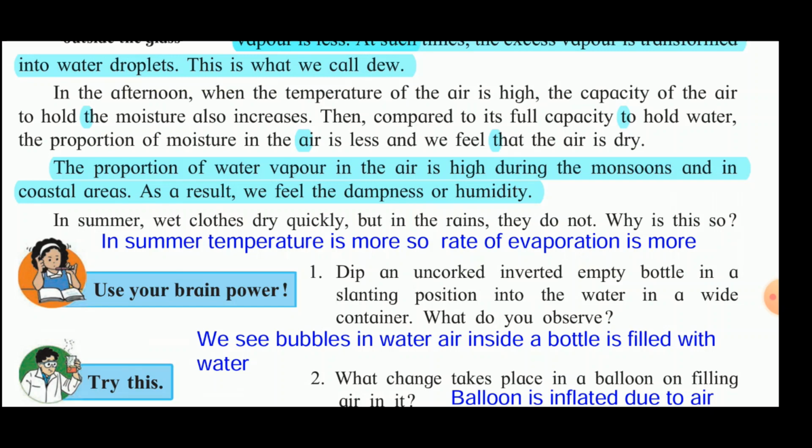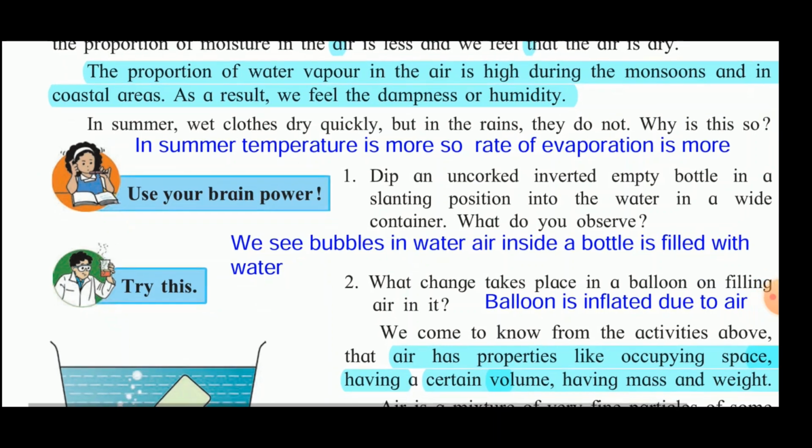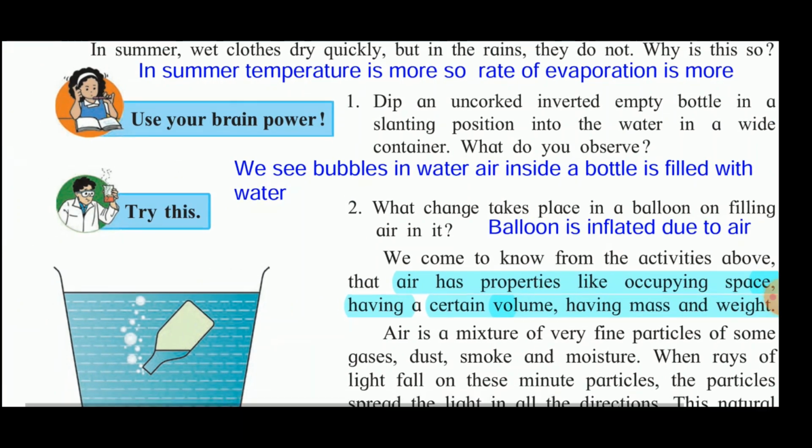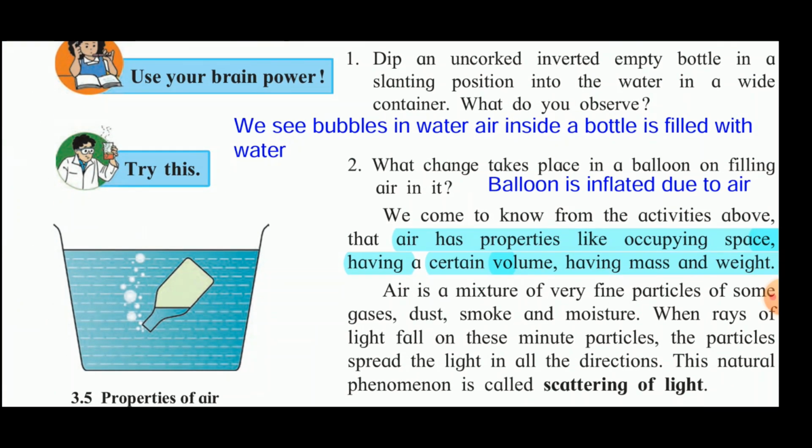Now next activity you see here: dip an uncorked inverted empty bottle in the slanting position into the water in a wide container, and what do we observe? Now here see, like this you perform the activity. In a bucket you can take, uncorked bottle you take, and then you try to put that empty bottle in a slanting position into the water. So what we see, the bubbles of the air coming out, and slowly the bottle gets filled with the water.